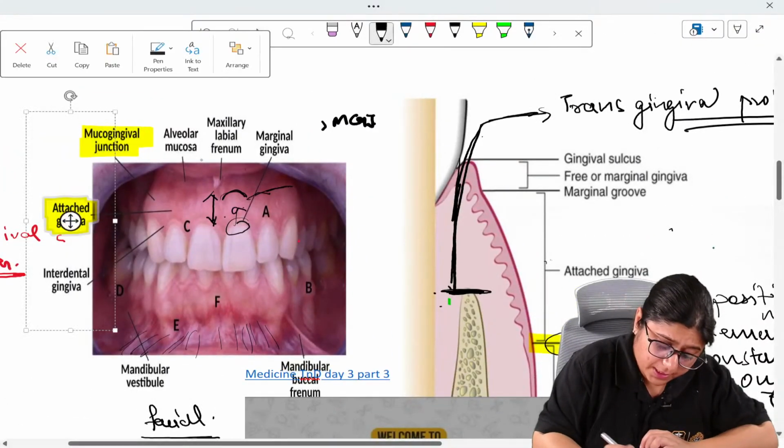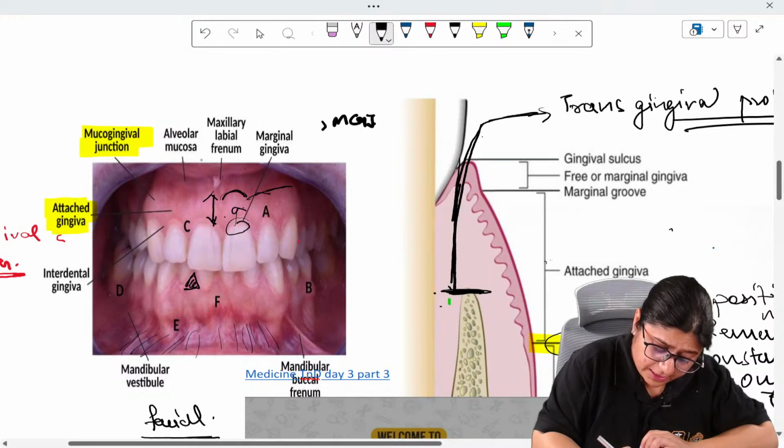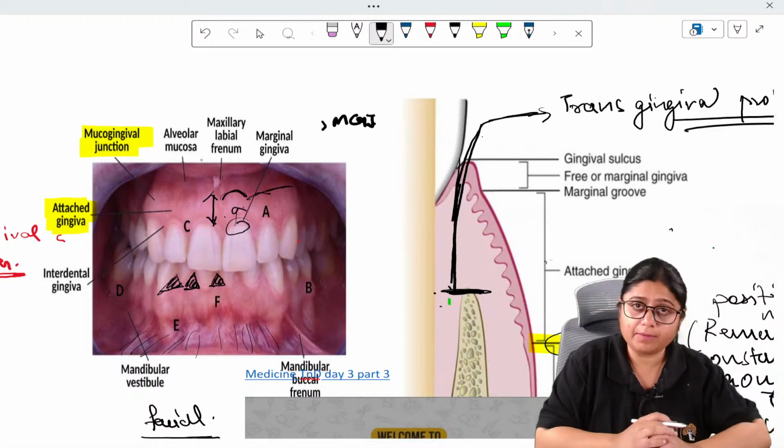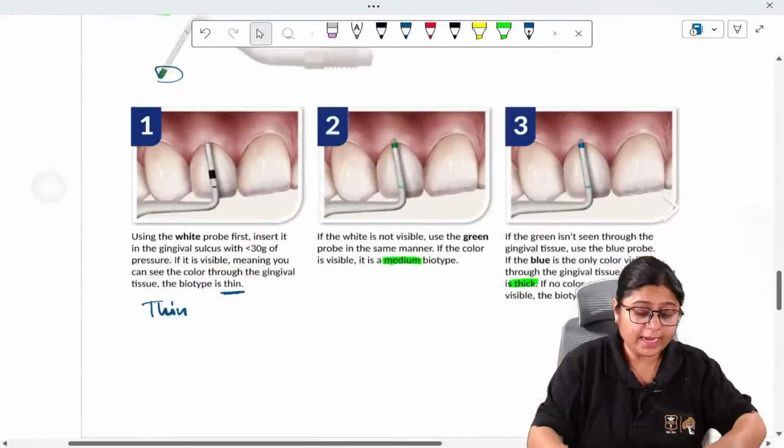This pyramidal shaped structure between the two teeth is called the interdental papilla.